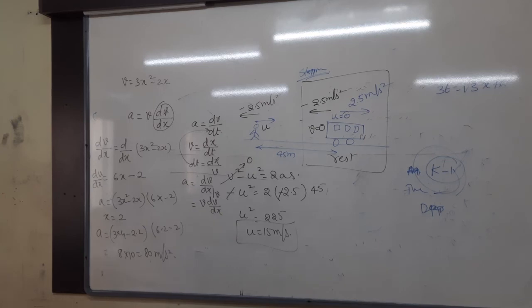It describes the displacement of a particle in one direction, where x is in meters and t is in seconds.